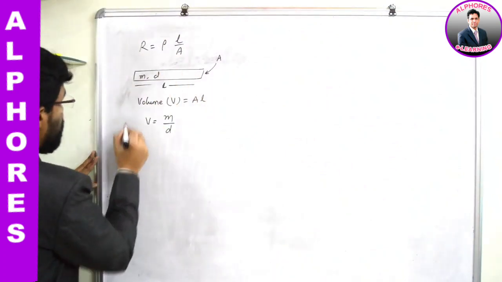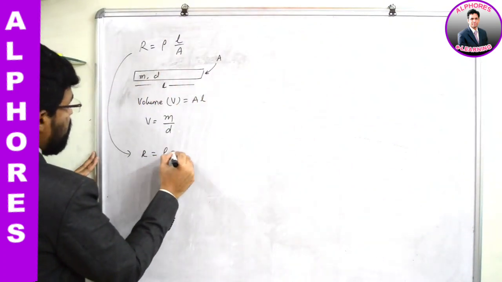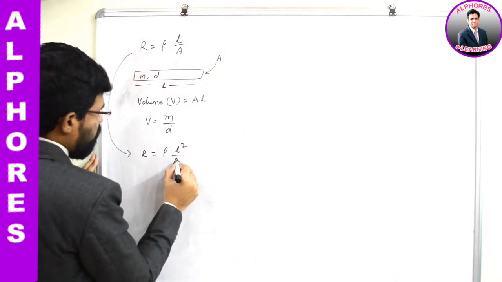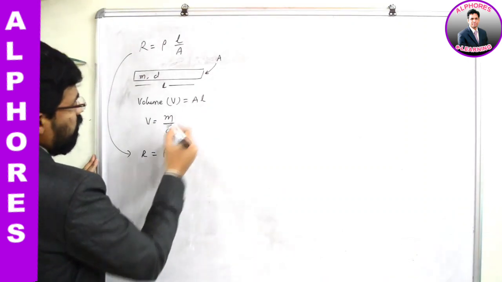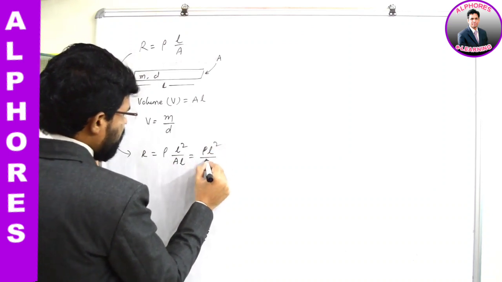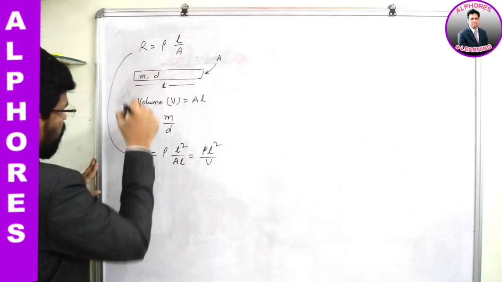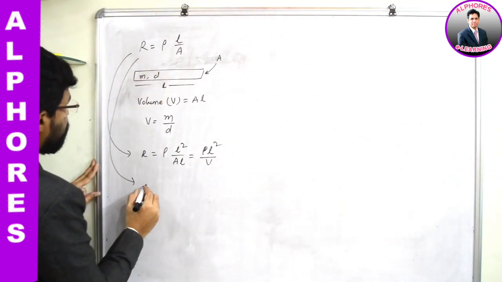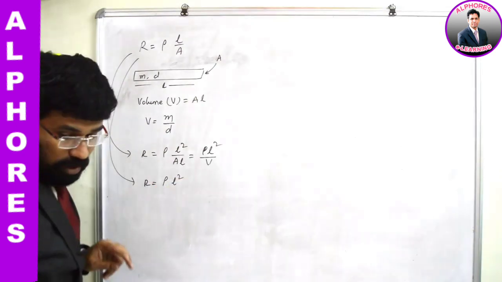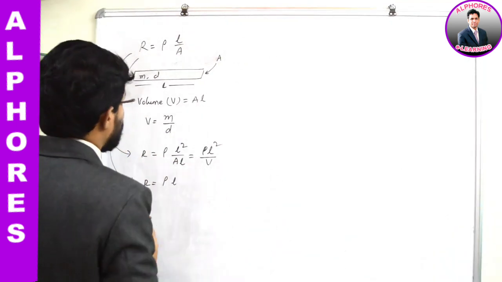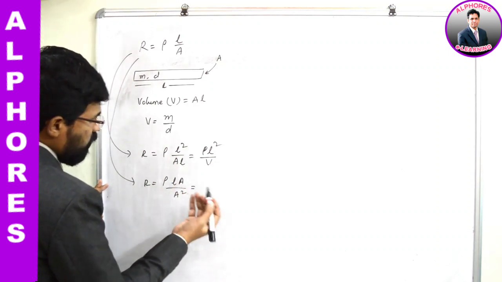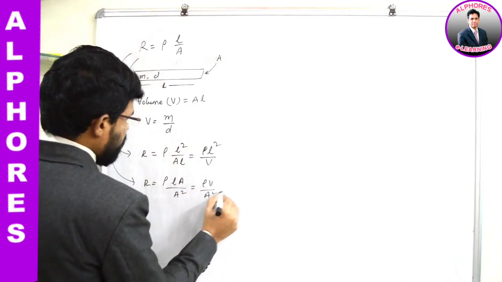Now I'm going to change this one. In that equation, to the numerator and to the denominator I will multiply with L. So in the numerator, it becomes L square. In the denominator we will have A into L, cross-section area into length, which is what? Volume. So our equation becomes rho L square by volume. And another form, I'll go with another form. R is equal to rho into, I'll multiply with the area, both to the numerator and to the denominator, A. And in the denominator, you will have A square. L into A is what? Volume. So rho V by A square.